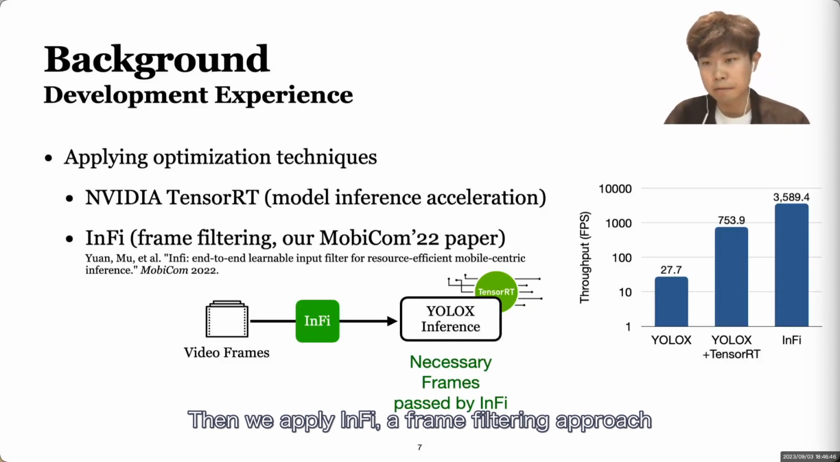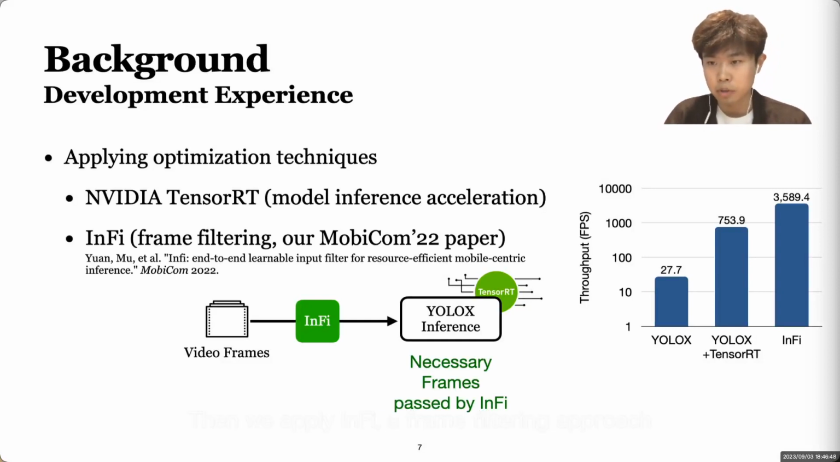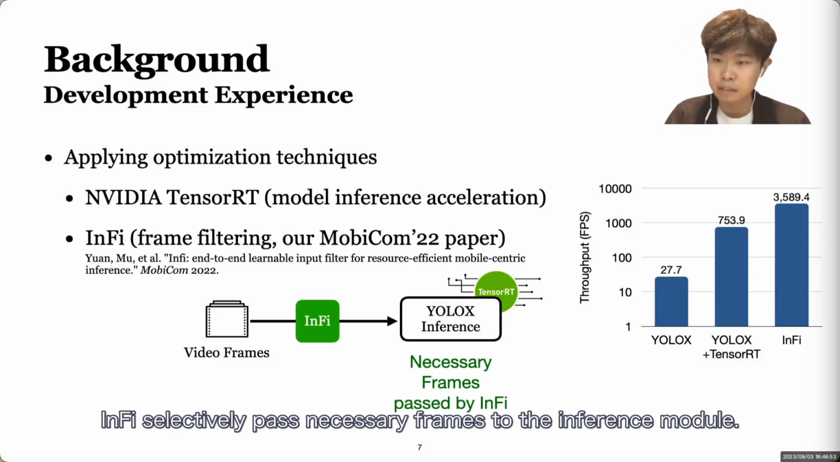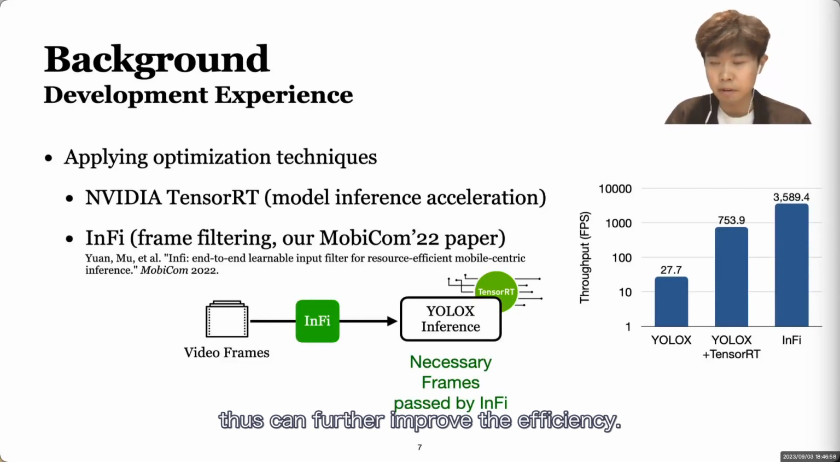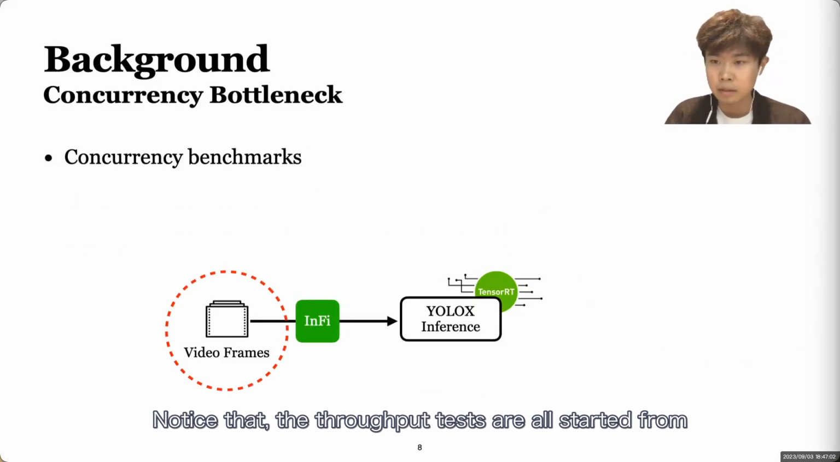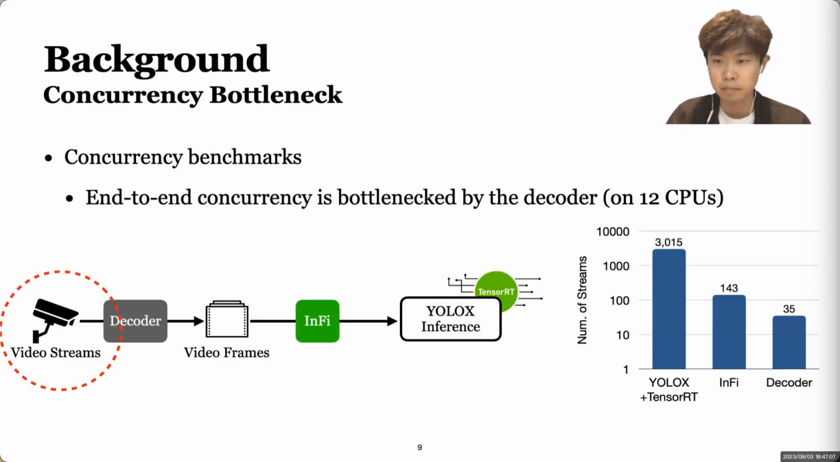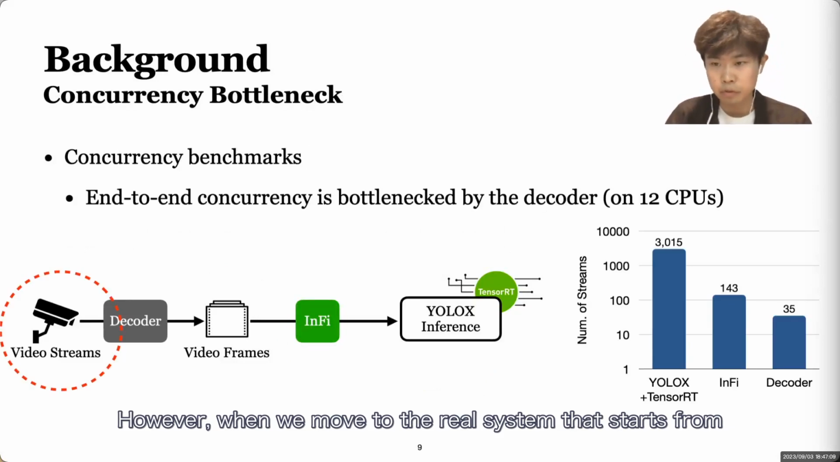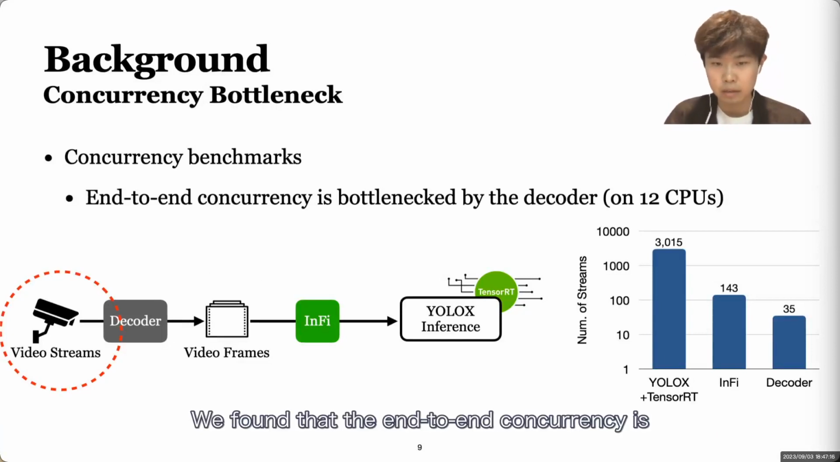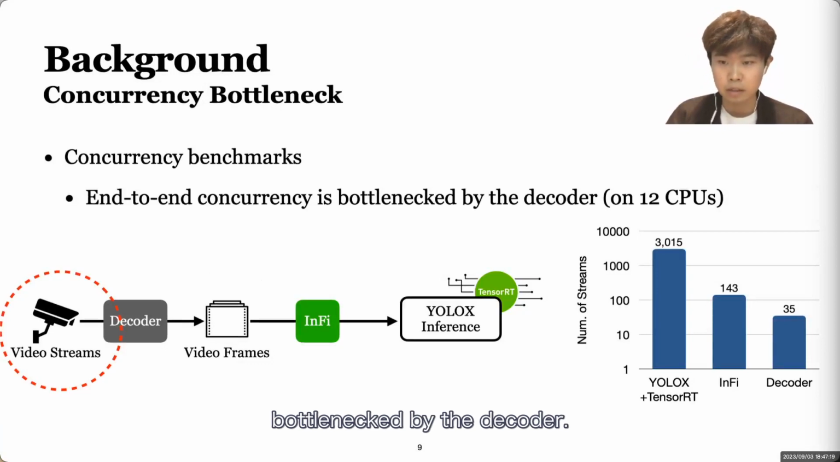Then we apply Infi. It is a frame filtering approach proposed in our last year MobiCom paper. Infi selectively passes necessary frames to the inference module, thus can further improve the efficiency. Notice that the throughput tests are all started from the video frames. However, when we move to the real system that starts from the encoded video streams, we found that the end-to-end concurrency is bottlenecked by the decoder.